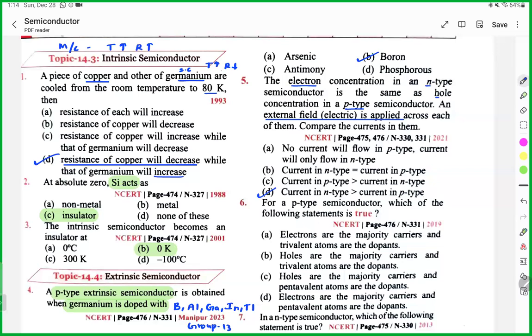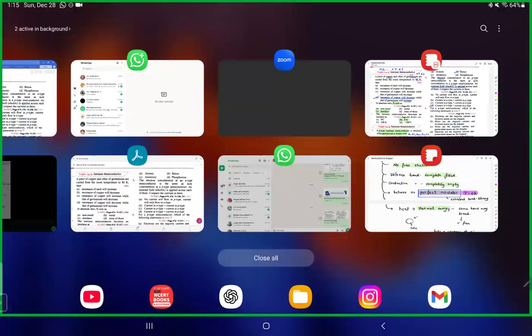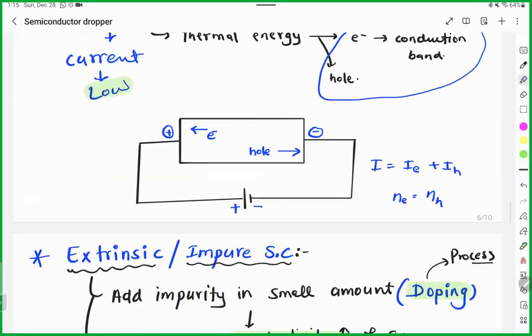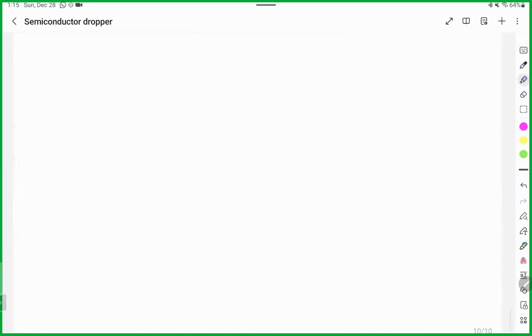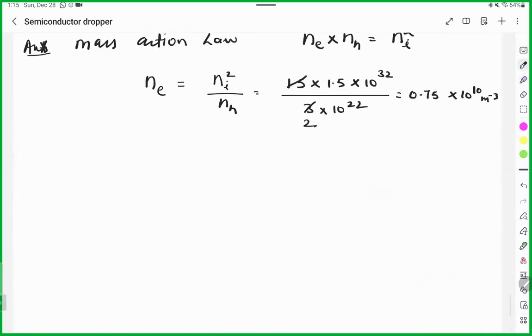Any doubt? No, sir. Reason? Because in case of electron, mass is less, so movement is fast. So we can add this point as well. You will study this in the current chapter, mobility. If you compare electron and hole, then electron has more mobility, the ability to move. Holes have less mobility.